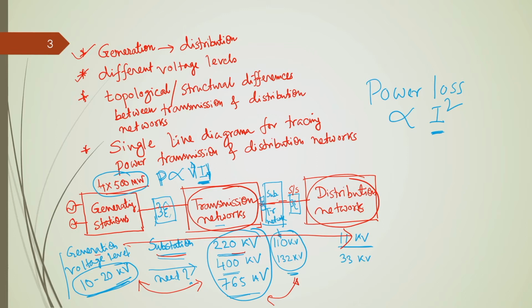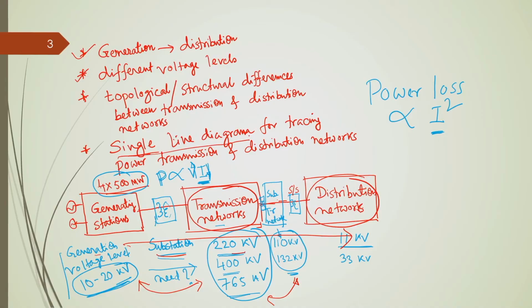Okay. And also there is a practice to represent these transmission and distribution networks with a single phase equivalent circuital form. We call it a single line diagram. Sometimes we abbreviate it as SLD. So, these two things I will discuss before I show you my slides. So, first let us discuss the single line diagram. What is a single line diagram?